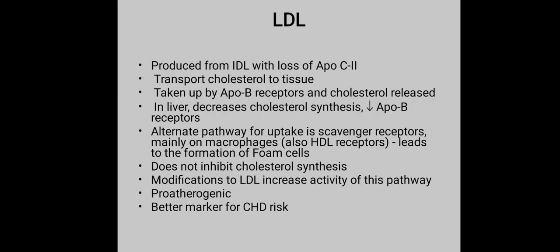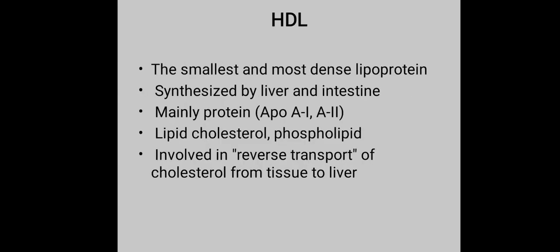LDL transports cholesterol to tissue, taken up by APO B receptors, and cholesterol released in the liver decreases cholesterol synthesis and decreases APO B receptors. An alternate pathway for uptake is scavenger receptors, mainly on macrophages. This leads to the formation of foam cells and does not inhibit cholesterol synthesis. Modifications to LDL increase the activity of this pathway. It is atherogenic and a better marker for CHD risk.